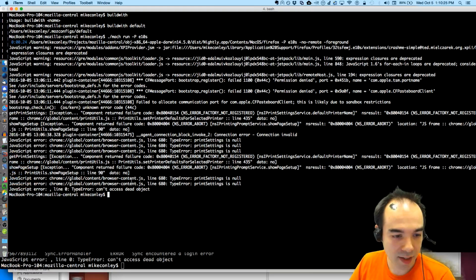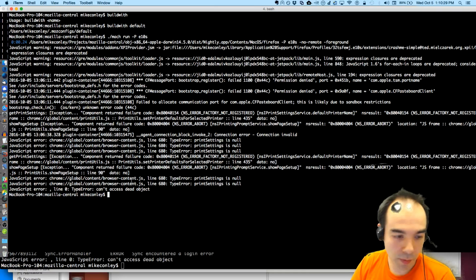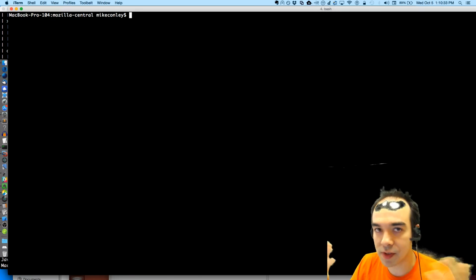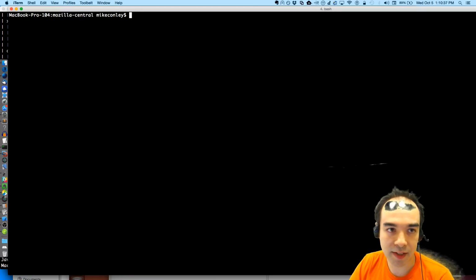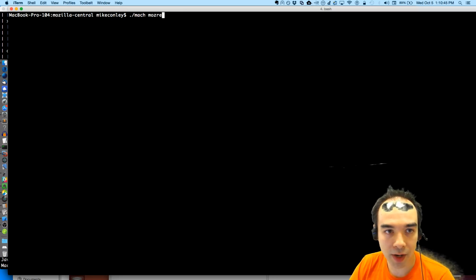So we can test that hypothesis out by using mozregression. Mozregression is a tool that we can use to test builds and see when a bug was introduced, or in this case, when a bug was fixed. So the hypothesis is that we have a bug that no longer exists. So let's double check. We're going to run mozregression.